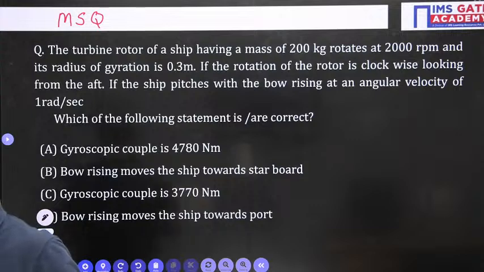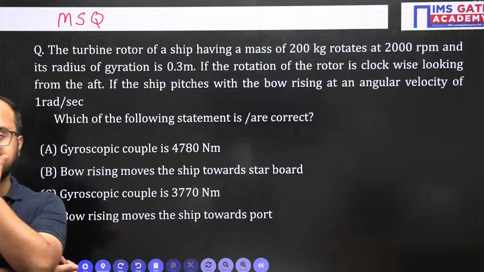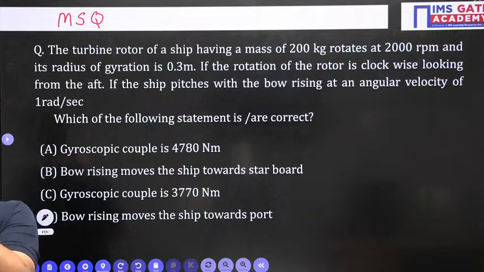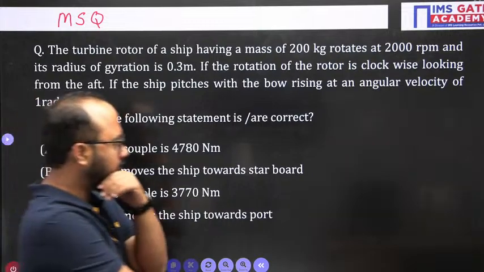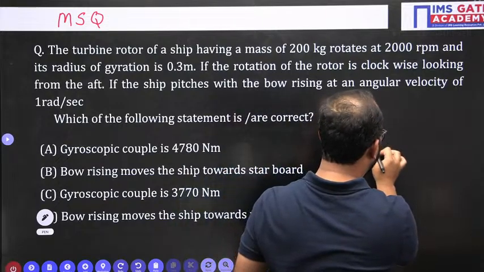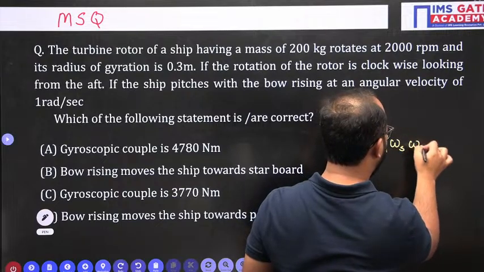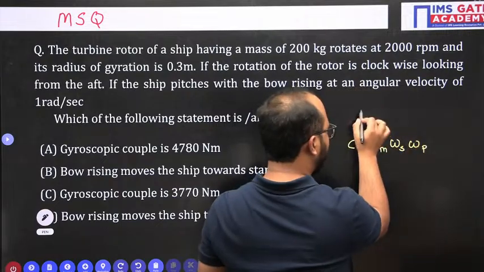3769 you are getting as the answer for this gyroscopic couple. Yes, correct. Absolutely correct, Rahul. That answer is correct. The gyroscopic couple formula is I, that is mass moment of inertia, omega s multiplied by omega p. That is the gyroscopic couple.